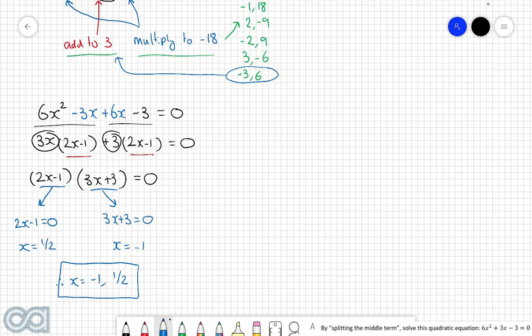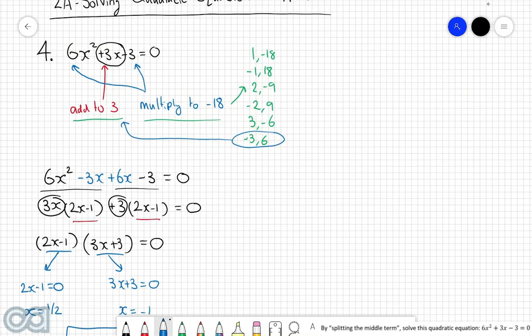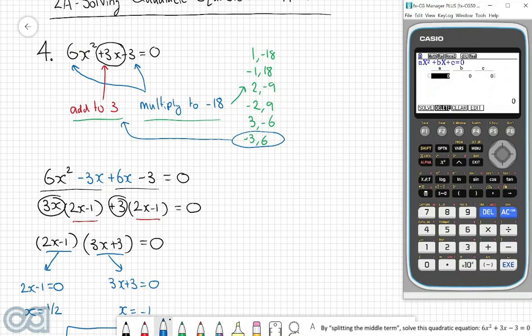And so now we're going to come over to our graphics calculator to double check our answer. The original quadratic in this case was 6x squared plus 3x minus 3. So our coefficients that we're going to pop in are 6, 3, and -3, in which case we get answers of 1/2 and -1.